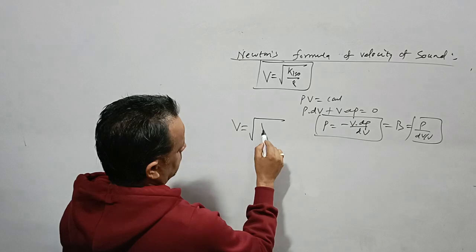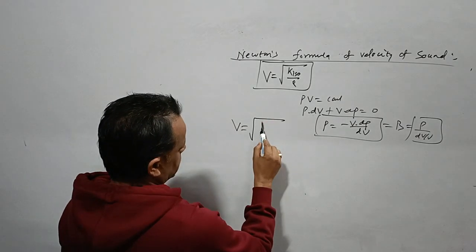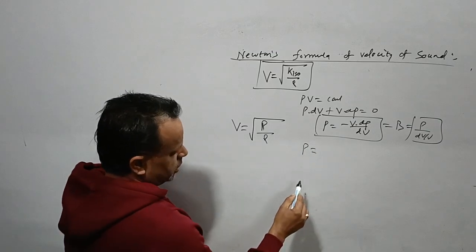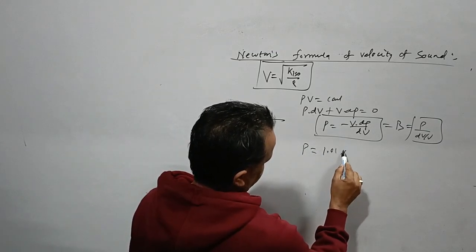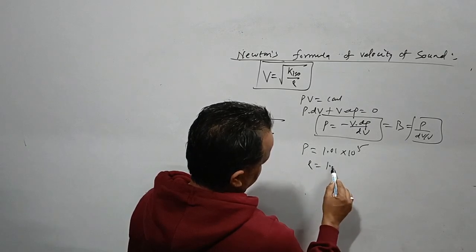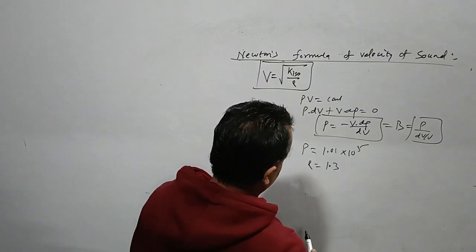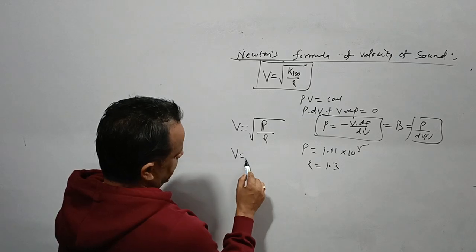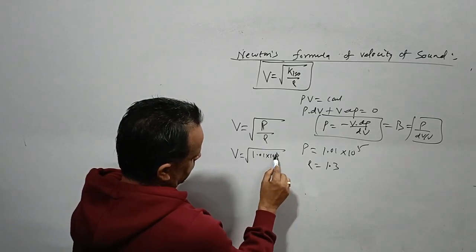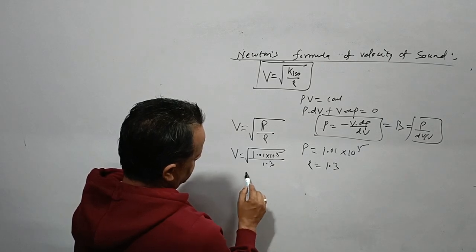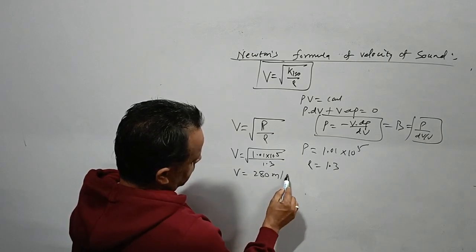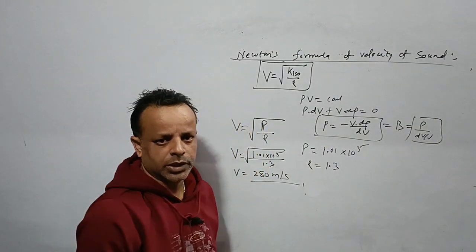So what we are actually getting is that the velocity of sound in air is basically root over pressure upon density of gas. This is atmospheric pressure, and this is density. Atmospheric pressure is equivalent to 1.01 into 10 to the power 5, and the density of air is 1.3. If we place these values, 1.01 into 10 to the power 5 divided by 1.3, it comes out to be 280 meter per second. This is the velocity of sound in air.